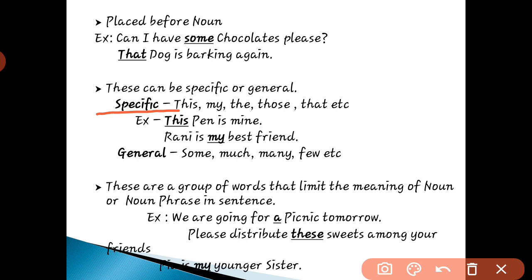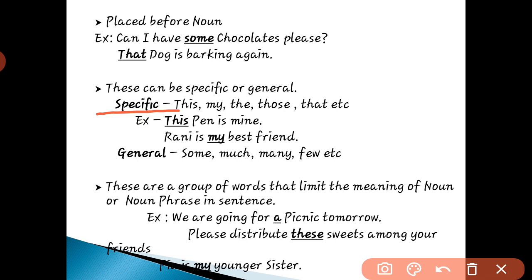In sentences, for example, this pen is mine. So here we are pointing out, we are specifying the pen by saying that this pen is mine. Here pen is the noun and this is a specific determiner.